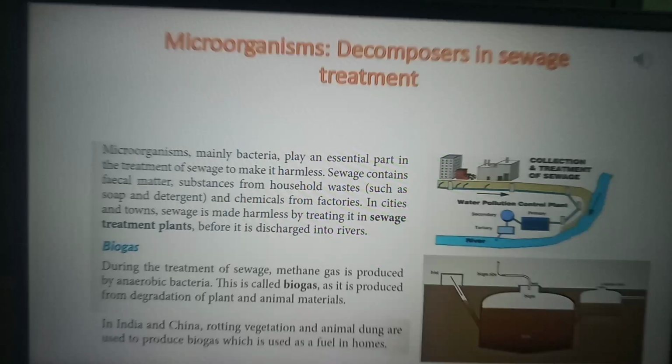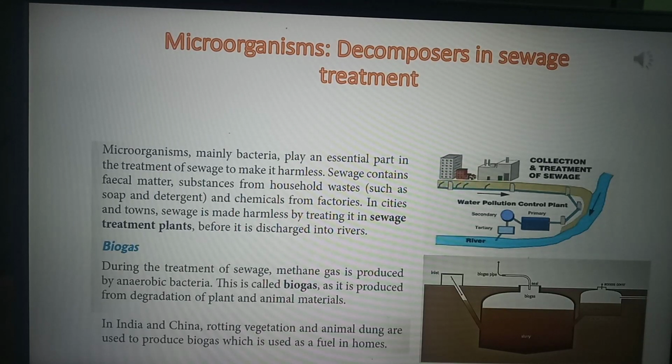Now the work of the microorganism does not end over here. The microorganisms, especially the bacteria, are also acting as decomposers in treating the sewage. I hope you all remember what sewage is. In 7th class, we had discussed sewage, isn't it? Let me just recapitulate.